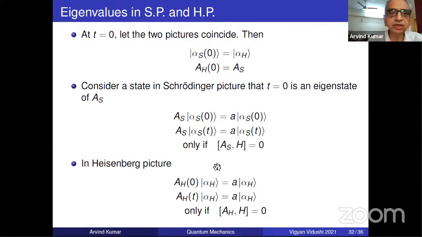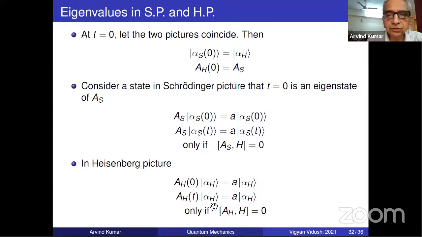So that's the point about Schrodinger picture. In Heisenberg picture, it's the same equation as before. AS is the same as A at 0, alpha at 0 is alpha H. It's the same equation. Now, a very natural thing for some people, and I think that is the reason the student asked, A(t), shall I put A(t) here? A as a function, this eigenvalue? No. The answer is this alpha H was the eigenstate of Heisenberg operator, which is a moving operator, only at t equal to 0. It need not be an eigenstate of A(t) at all.